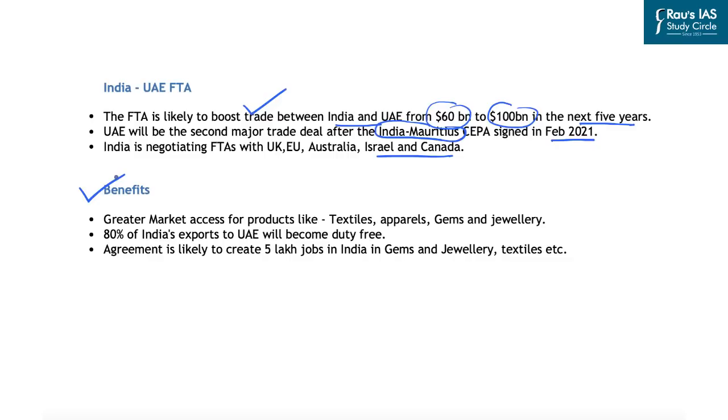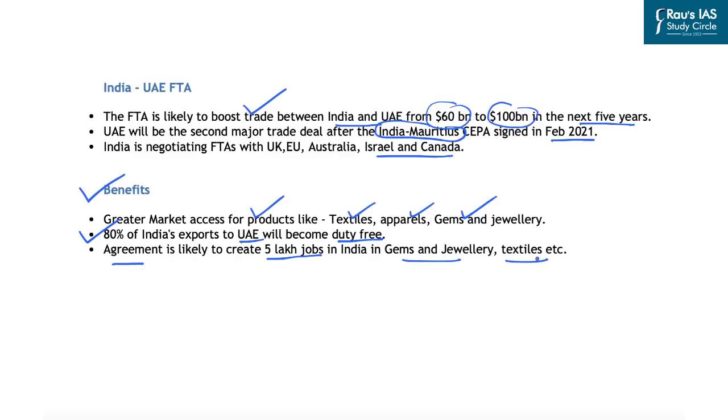However, at present it is being understood that it will allow greater market access for Indian products like textiles, apparels, gems and jewelries, engineering products, etc. Further, 80% of India's exports to the United Arab Emirates will become duty-free. It is also expected to provide a huge boost to employment in India, because this agreement is likely to generate about 5 lakh jobs in gems and jewelries, textiles, engineering, services, etc. So this is some information related to free trade agreements.